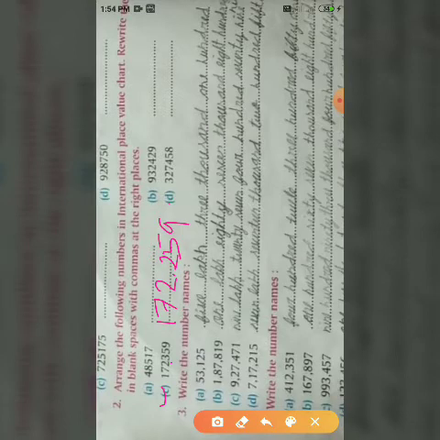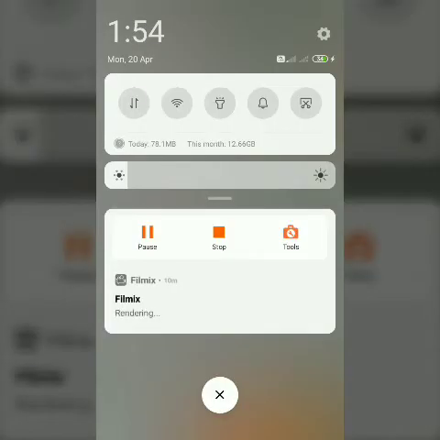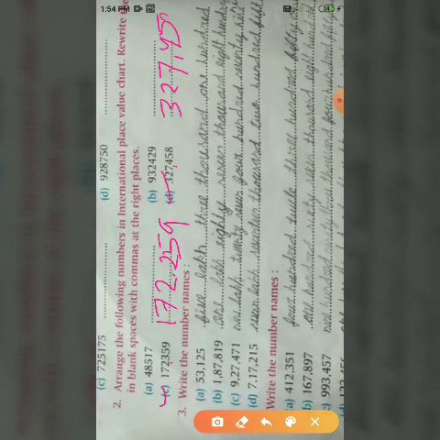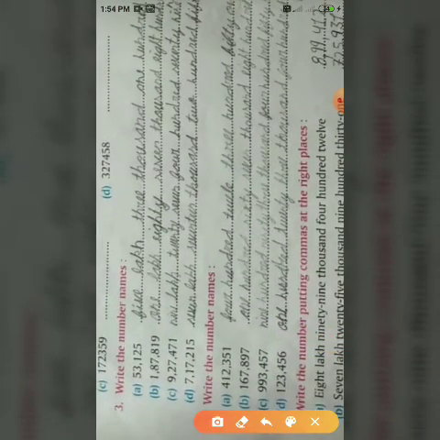259. And this number will be written as, first of all place the commas: ones, tens, hundreds, thousand, 10,000 and 100,000. Means 327,000, 458. So this number will be read as 327,458.